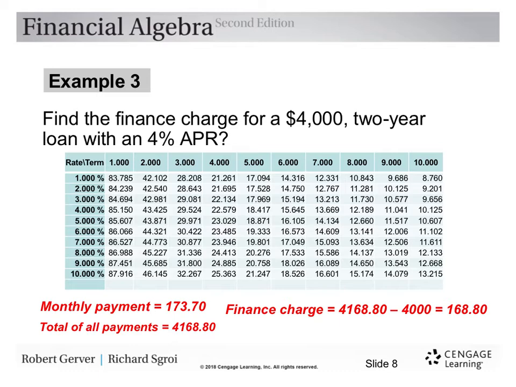All right, so again, we go to the chart. It's a 2-year loan, 4%. There's our same figure we had before. So the monthly payment we already calculated, that's $173.70. And in the previous example, we totaled up all the payments and we came out with $4,168.80. So therefore the finance charge is going to be the amount you actually had to pay minus the amount that you borrowed. And this simply comes out to be $168.80 finance charge for borrowing the $4,000.